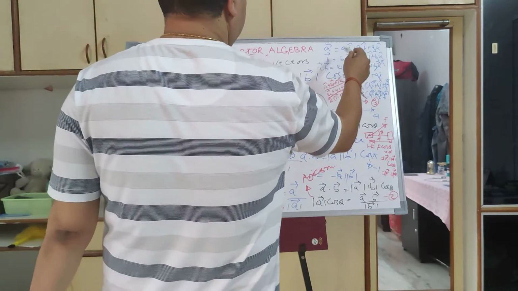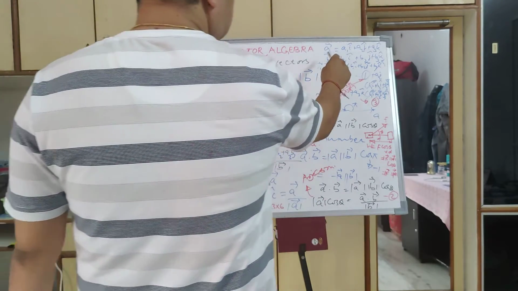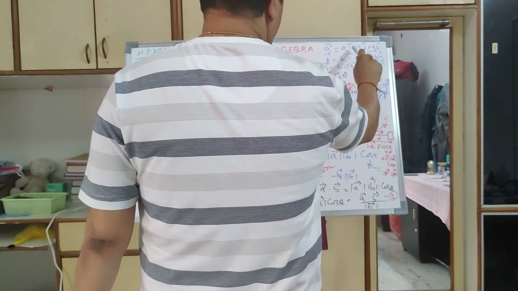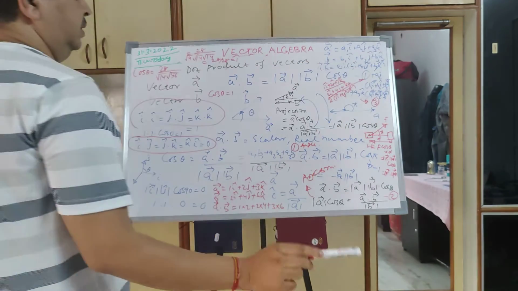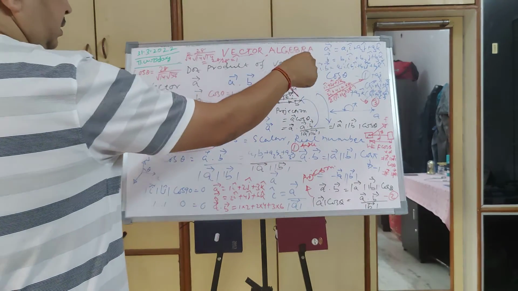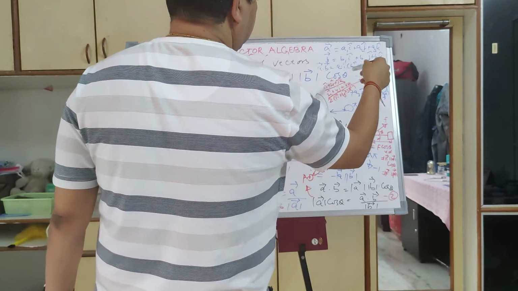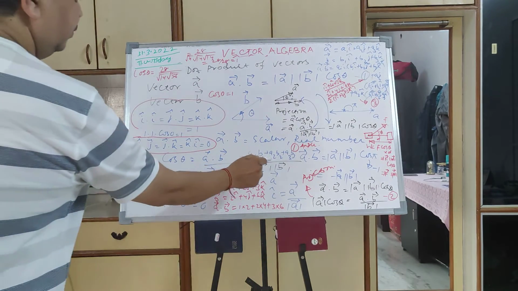And then we discussed another formula for A dot B. If A is equal to A1 i + A2 j + A3 k, and B is equal to B1 i + B2 j + B3 k, then we multiplied it and found that A dot B is equal to A1 B1 plus A2 B2 plus A3 B3. That's what we have put here.